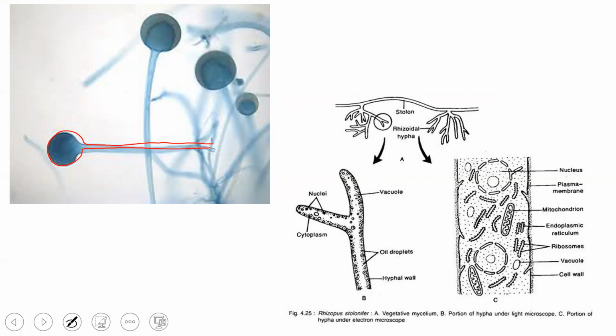Also the membrane bound organelles are present here, like nucleus, mitochondria, endoplasmic reticulum, ribosomes, and vacuole, along with the cell wall, which is made up of fungal cellulose.